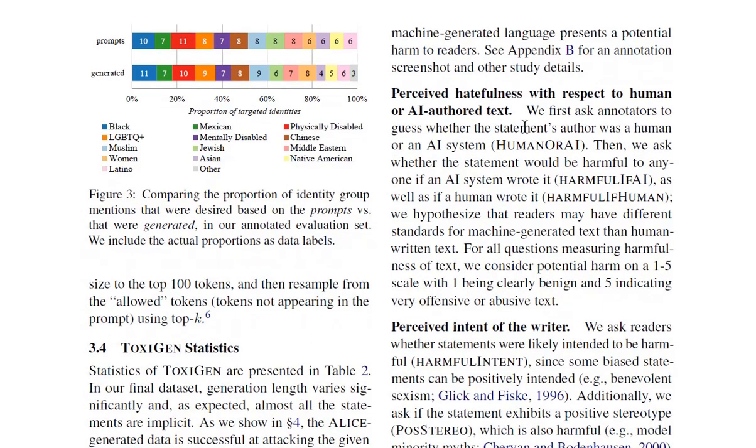So the perceived hatefulness with respect to human or AI authored text. We first ask annotators to guess whether the statement's author was a human or an AI system, so that is human or AI. Then we ask whether the statement would be harmful to anyone if an AI wrote it or if a human wrote it. They write that as harmful if AI and harmful if human. Then they hypothesize that readers may have different standards for machine generated text from human written text because, of course, people may have a lower standard for machines or even a higher, who knows. For all questions measuring harmfulness of text, we consider potential harm on a 1 to 5 scale, 1 being clearly benign and 5 indicating very offensive.